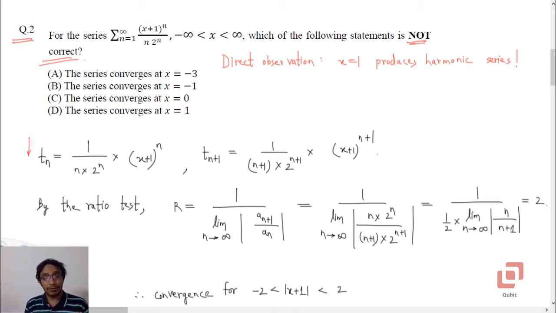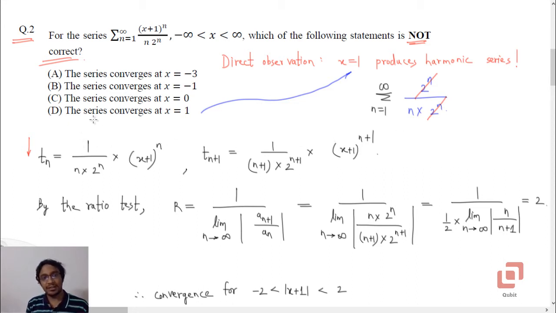If you observe these options closely and substitute x equal to 1, that is present in option D, what you are going to get is a harmonic series. Because if you substitute x equal to 1, in the numerator you are going to get 2 raised to n, and in the denominator you already have 2 to the power n. So this will lead to the cancellation of 2 to the power n, and therefore you will just end up getting the harmonic series, that is the sum of reciprocals of all natural numbers, and we already know that the harmonic series is divergent.